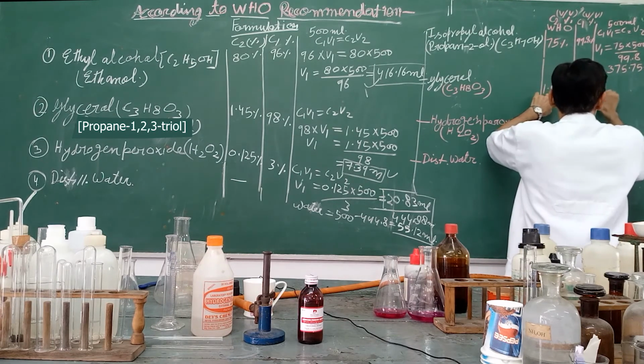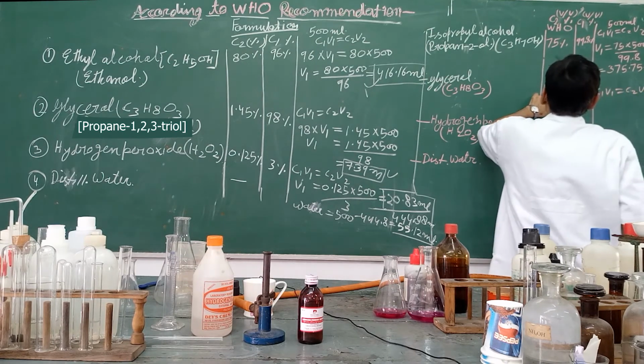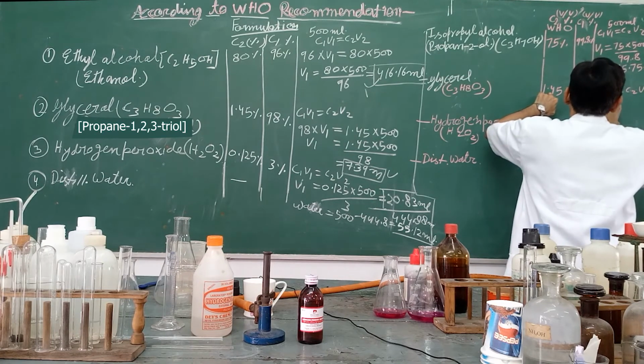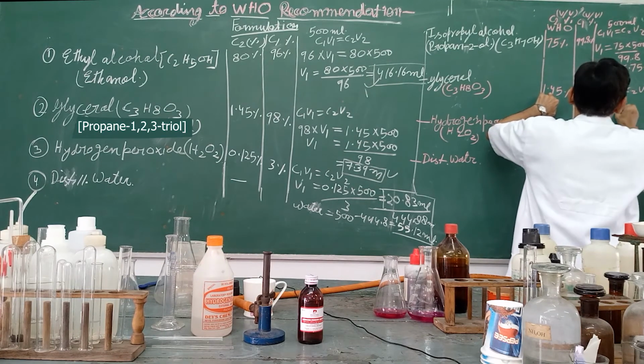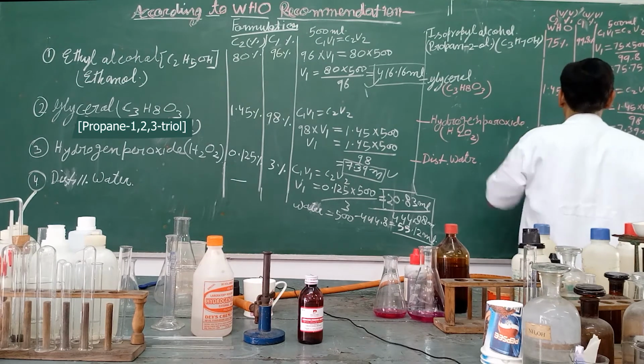And here same method use, C1V1 equal to C2V2, C1 1.45 into 500 milliliter you have to make, divided by 98, it is coming 7.39 milliliter glycerol.